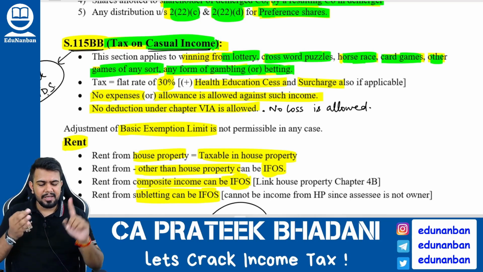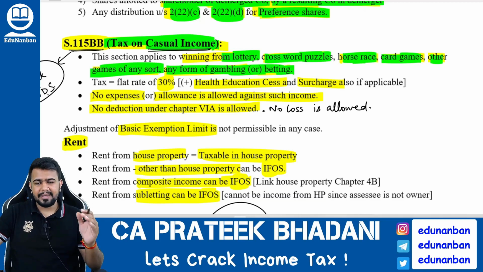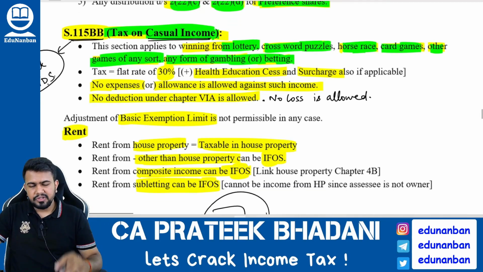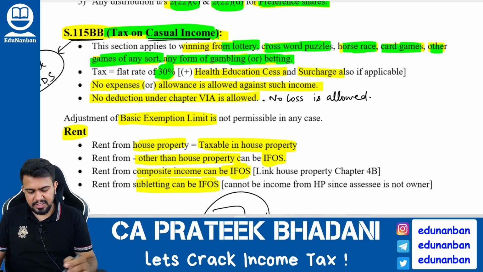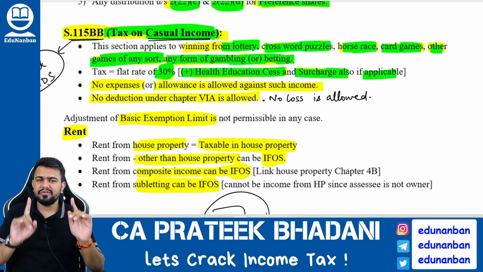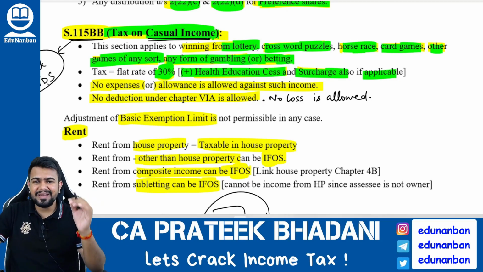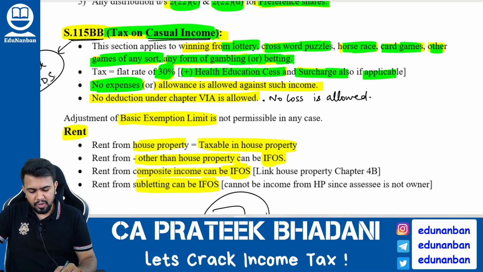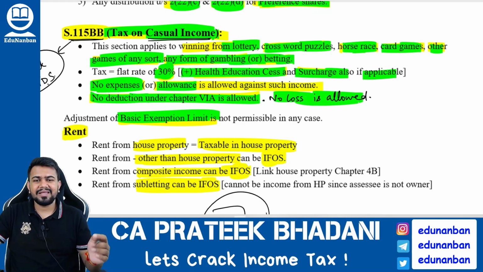Lottery, crossword puzzle, horse race, card games, any games of any other sort, gambling and betting is covered under 115BB. So for all these winnings, tax is charged at a flat rate of 30% plus health and education cess and surcharge as applicable. This is a very strict section because against this income no expense is allowed, no allowance is allowed, no deduction is allowed under chapter 6A, even basic exemption limit is not allowed, and even no loss is allowed to be set off.